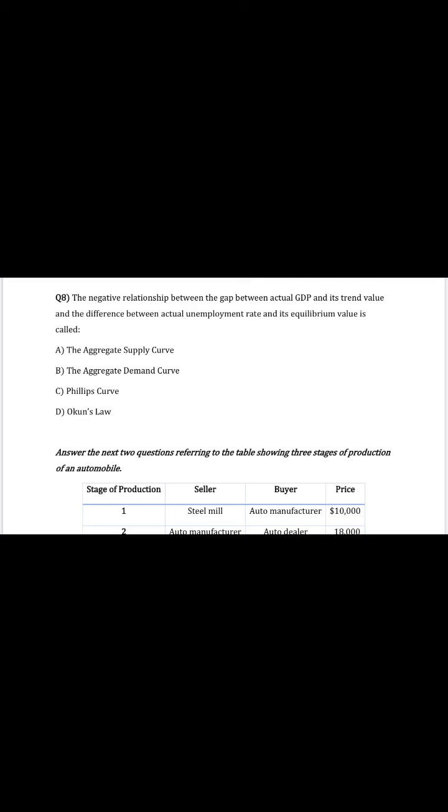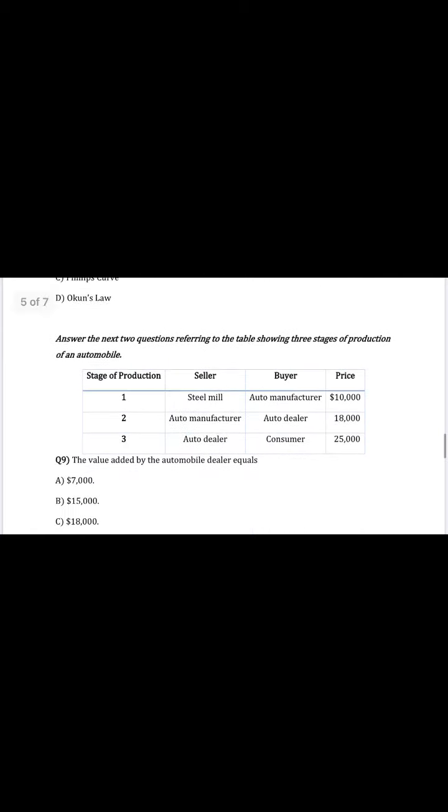The gap between actual GDP and its trend value and the difference between the actual unemployment rate and its equilibrium value is called. This is the definition of Okun's law, because the equilibrium value of the unemployment rate is the natural rate of unemployment. If our actual unemployment rate is above the natural rate of unemployment, that means there is cyclical unemployment. So we are in a recession, and that will decrease our potential GDP. So this is Okun's law.